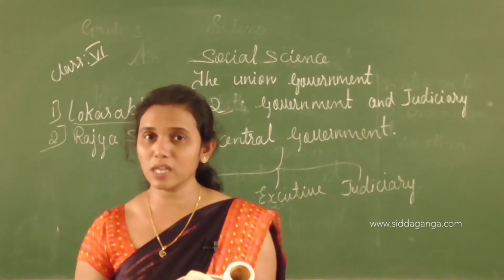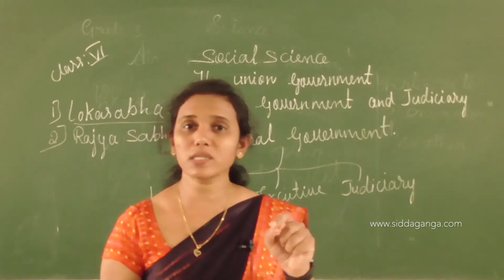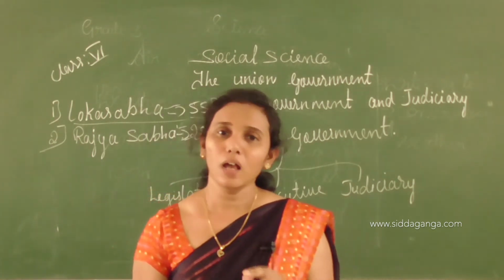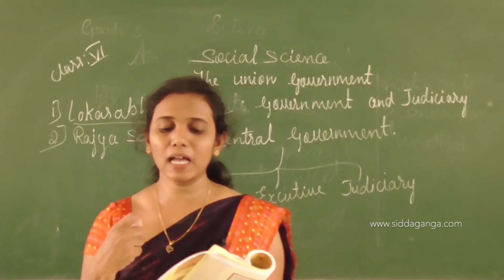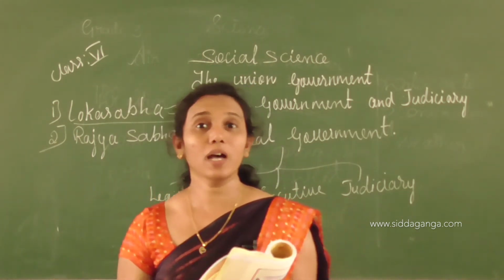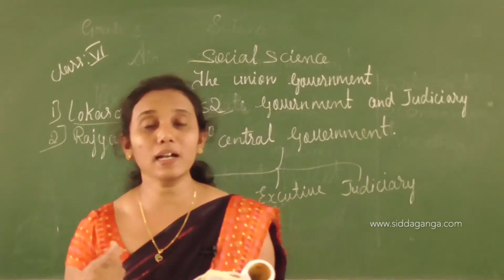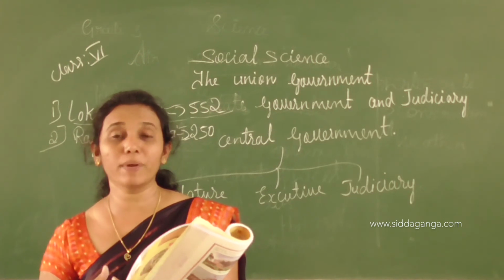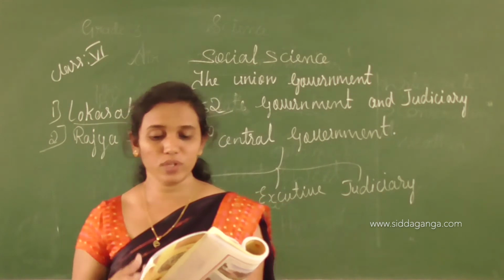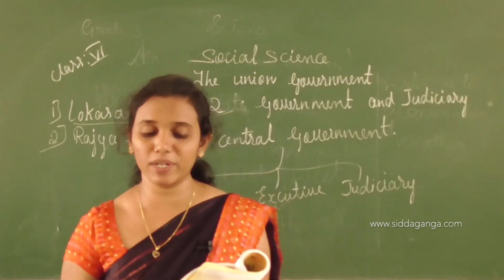The powers and functions of the Prime Minister are: he is the leader of the Lok Sabha. Who is the leader of the Lok Sabha, children? The Prime Minister is the leader of the Lok Sabha. He allocates the portfolios of the ministers. He has the power to reshuffle the cabinet. He has the power to recommend the appointments of ministers to various departments to the President. He has the power to recommend the removal of the ministers to the President.